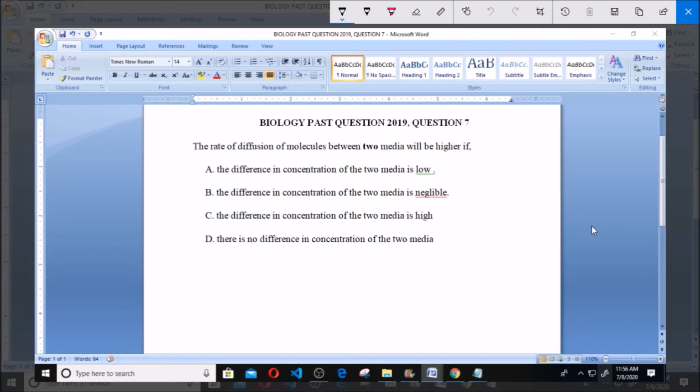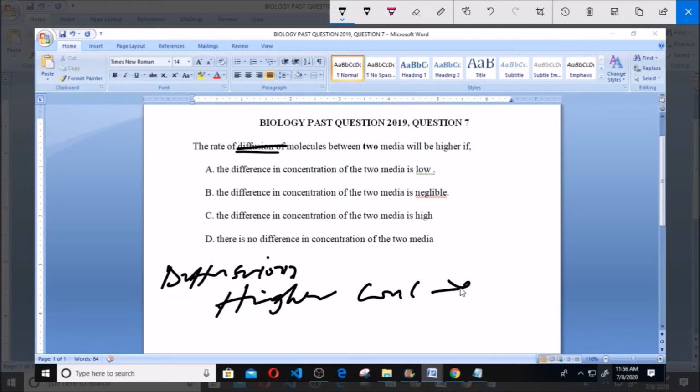Whenever you are given a question, you look for the keyword. In this particular question, the keyword is diffusion. Now, what is diffusion? Diffusion refers to the movement of molecules, ions, or gases from a region of higher concentration to a region of lower concentration. Now, from this explanation, I said higher concentration to lower concentration. Now you agree with me.